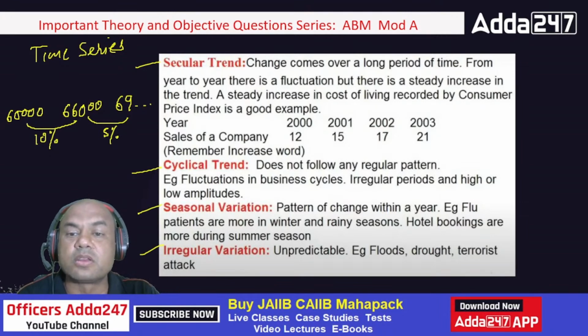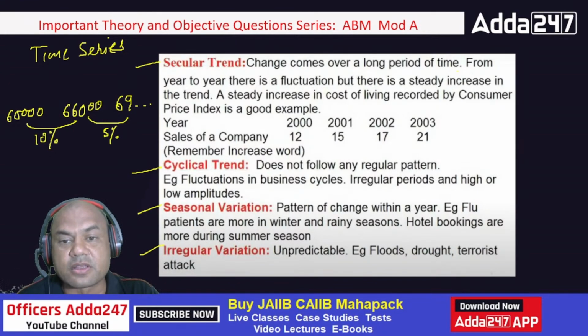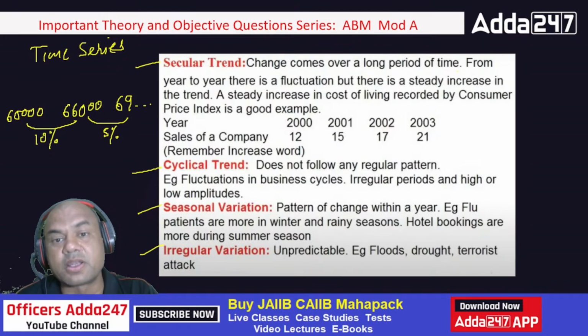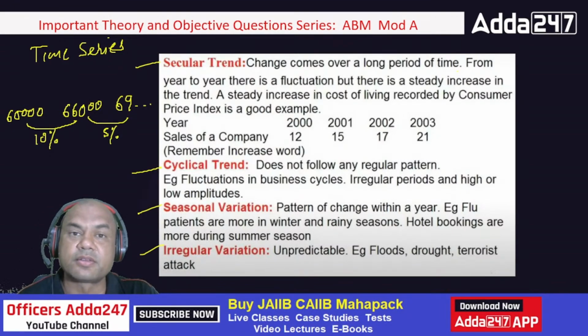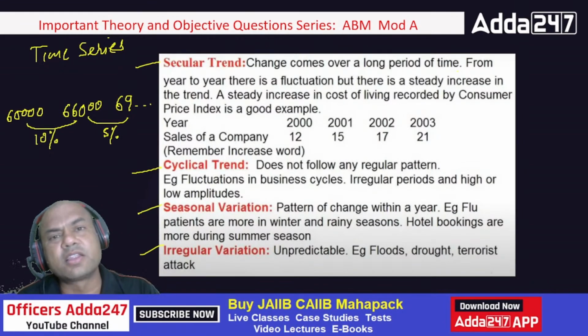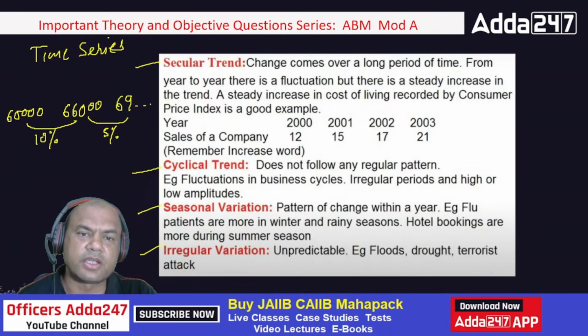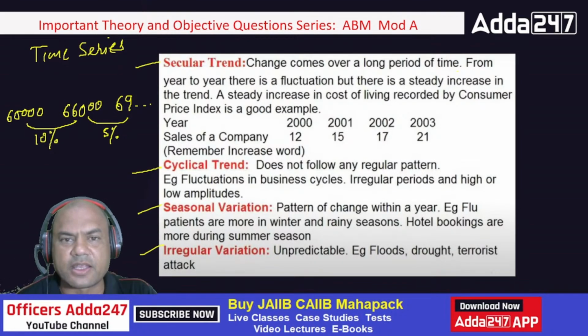Changes come over a long period of time. Look at this. Changes come over a long period of time. From year to year, there is a fluctuation, but there is a steady increase in this trend. Very important part. From year to year, there is a fluctuation, but there is a steady increase in this trend. Isn't it? Isn't it the question over here? I'll give you one more example. This is for the salary.